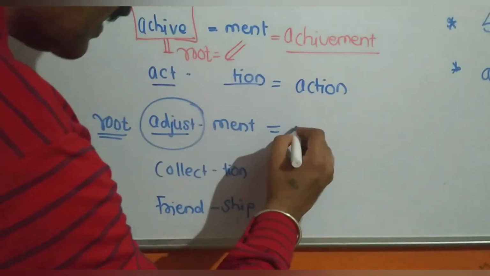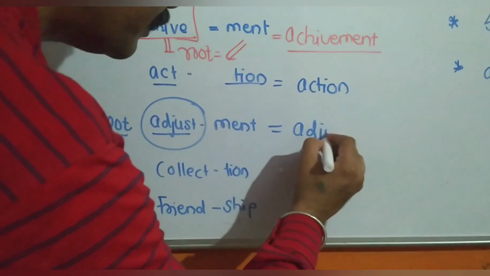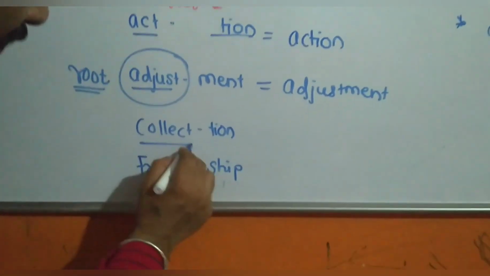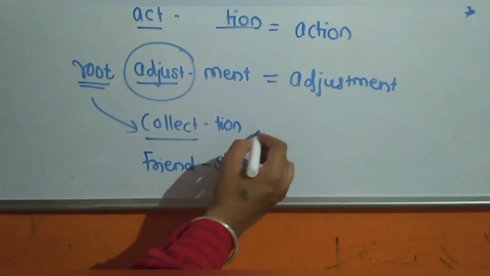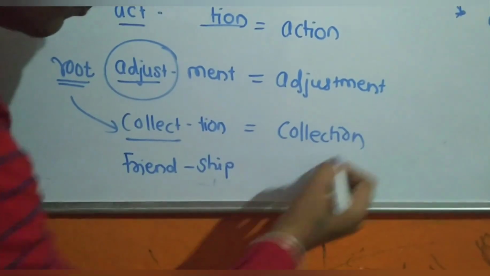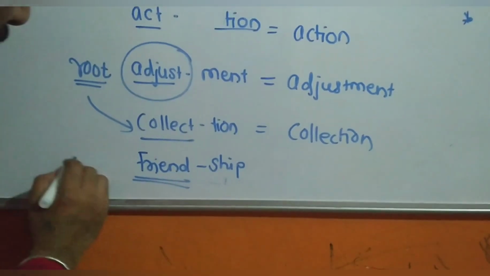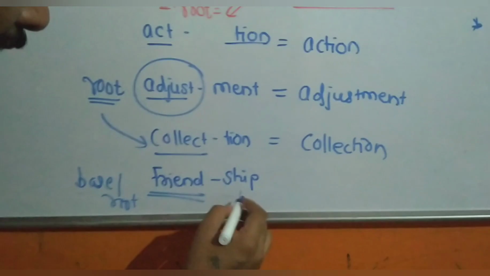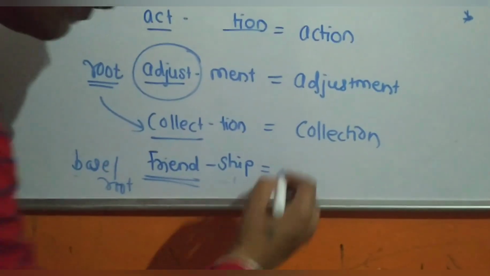It becomes adjustment. Collect is the same root. Collection is the abstract noun. Now friend is also a base form or root. It's transformed into friendship.